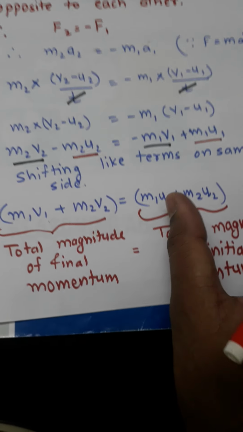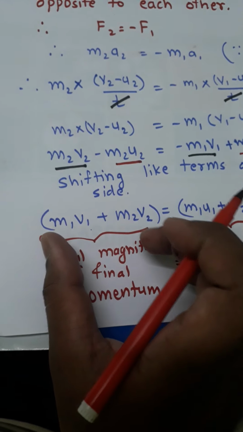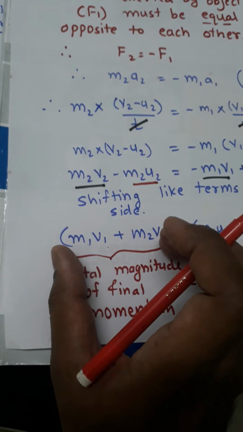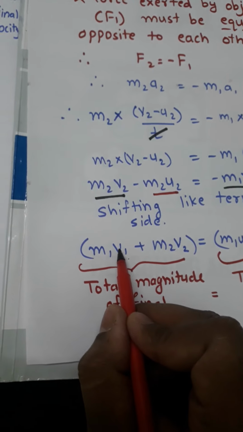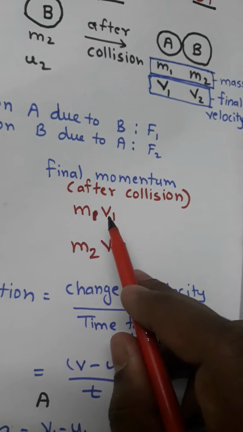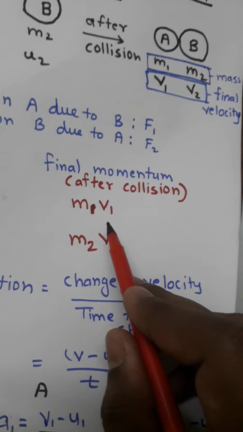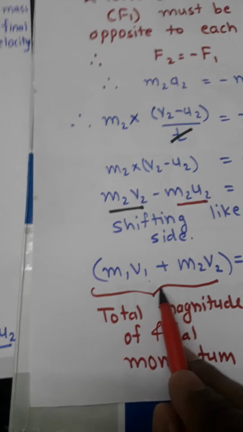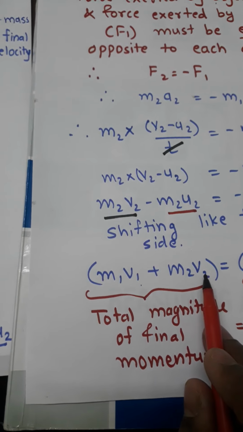So we have shifted them: m1 u1 and m2 u2, and m1 v1 and m2 v2. Now m1 v1 and m2 v2 is the final momentum. If you add these, this will become the sum of final momentum, the total magnitude of final momentum.